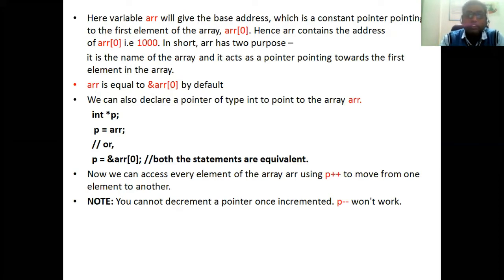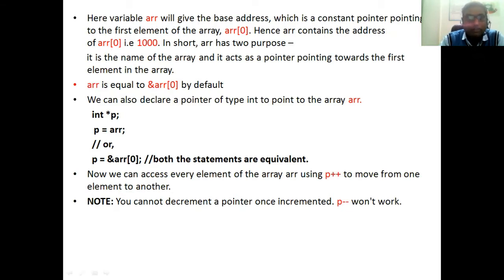That means if you have declared an array of any number of elements, of any size, the first address of your array, that is the address of the zeroth location of your array, will be considered as the base address. In the previous example, we declared an array of 5 and initialized it with the elements 1, 2, 3, 4, 5. That means the array starts with arr[0], so arr[0] is the base address.